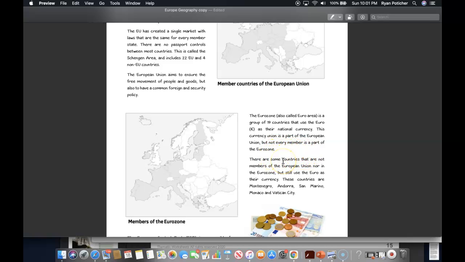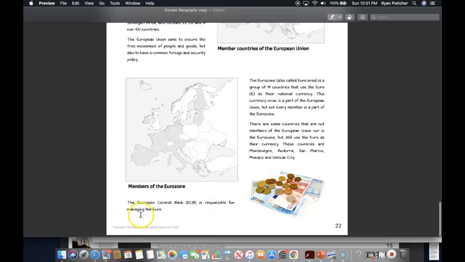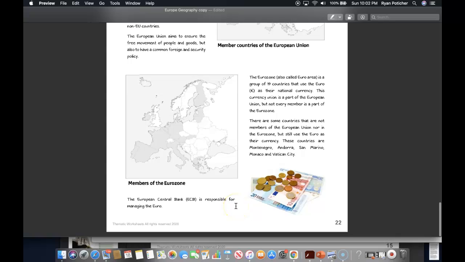And there are some countries that are not members of the European Union nor the Eurozone, but still use the euro as their currency. These countries are Montenegro, Andorra, San Marino, Monaco, and the Vatican City. The European Central Bank, or ECB, is responsible for managing the euro too.